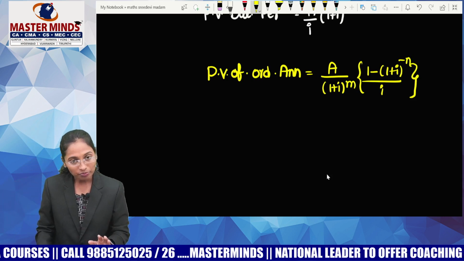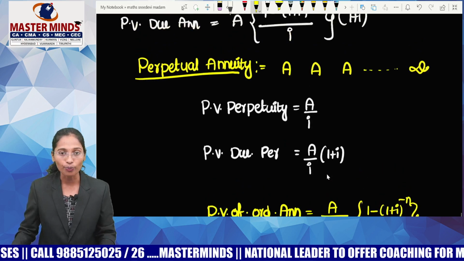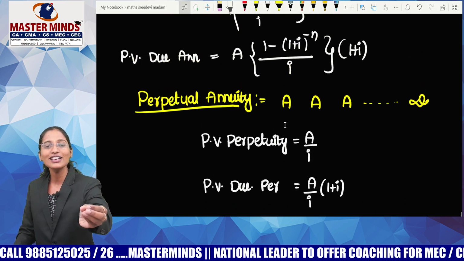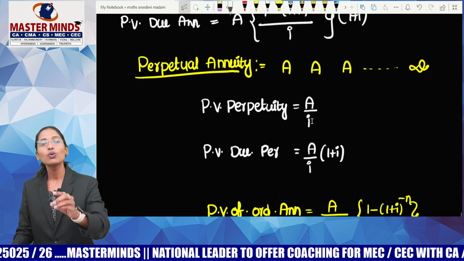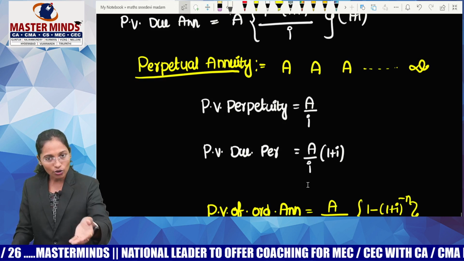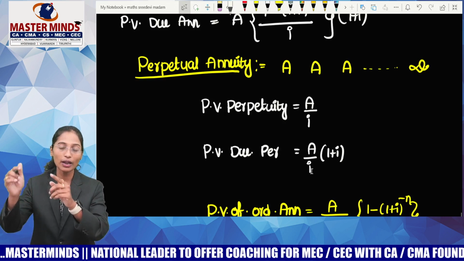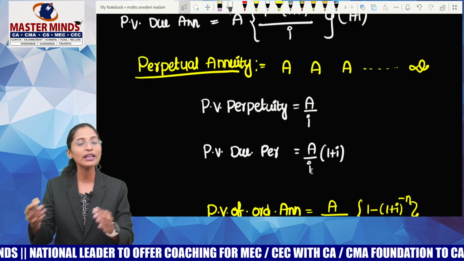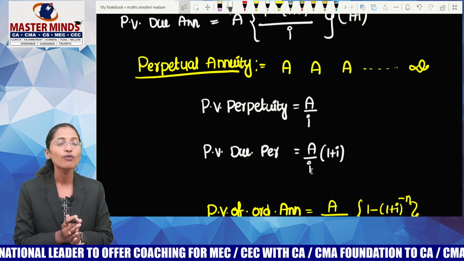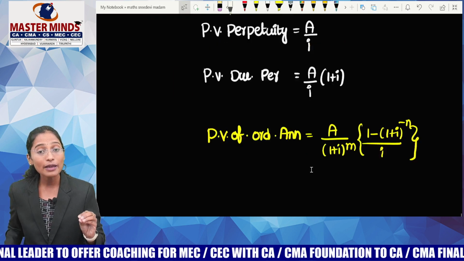So try to understand. In the perpetual annuity also, suppose there is a delay in the starting 3 periods, what is the formula for that? A by I into 1 by (1 plus I) whole power 3. So the present value of due perpetuity is A by I into (1 plus I) into 1 by (1 plus I) whole power 3. If 3 periods got delayed, that's power 3; if 4 periods got delayed, 1 by (1 plus I) whole power 4. Like that. How many periods got delayed?